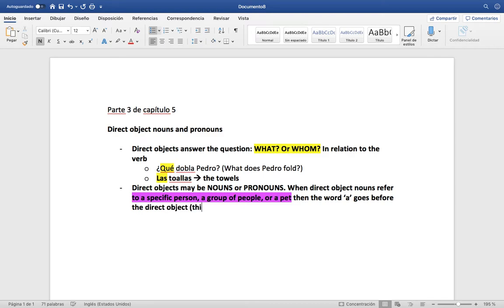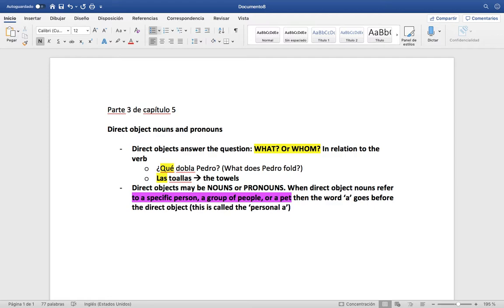So, fun fact, this is called the personal a. Personal because it refers to a person, a group of people, or an animal, which in some cases is kind of like a person, right? We love our dog just like we love another human being. Almost. So that's why we call it the personal a.